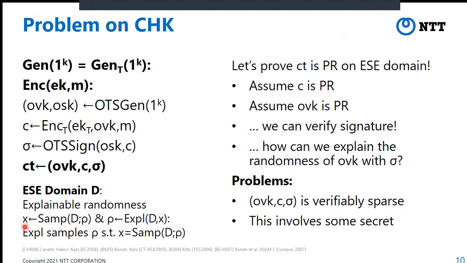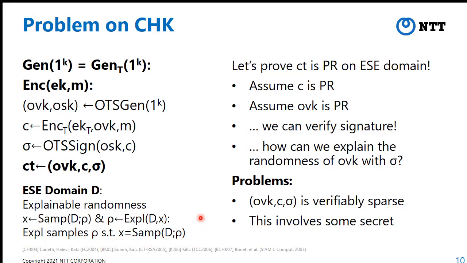Let us assume that X is sampled by randomness rho, and the explain algorithm takes X as input and outputs rho. The key point is that the explain algorithm samples this rho randomly, conditioned on X being equal to the SAMP algorithm with randomness rho. Therefore, if we have X, then we can produce the explained randomness rho which samples X correctly. Okay, so this is what the ESE domain says.